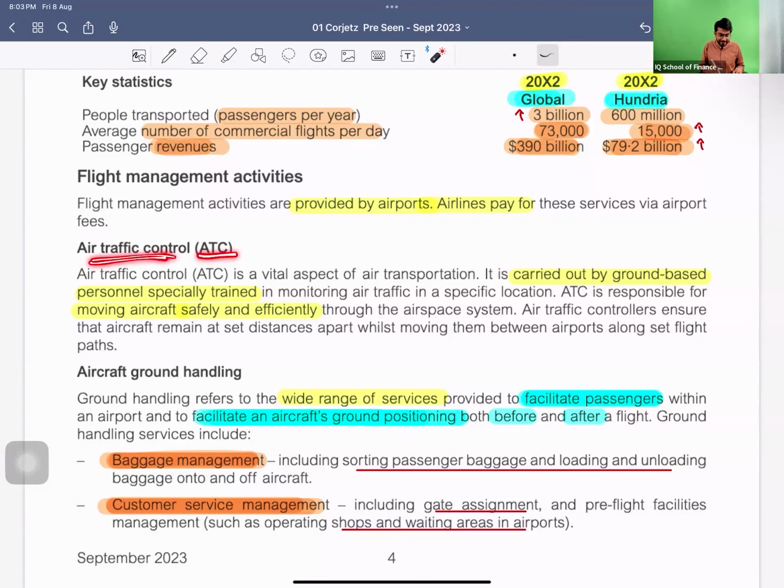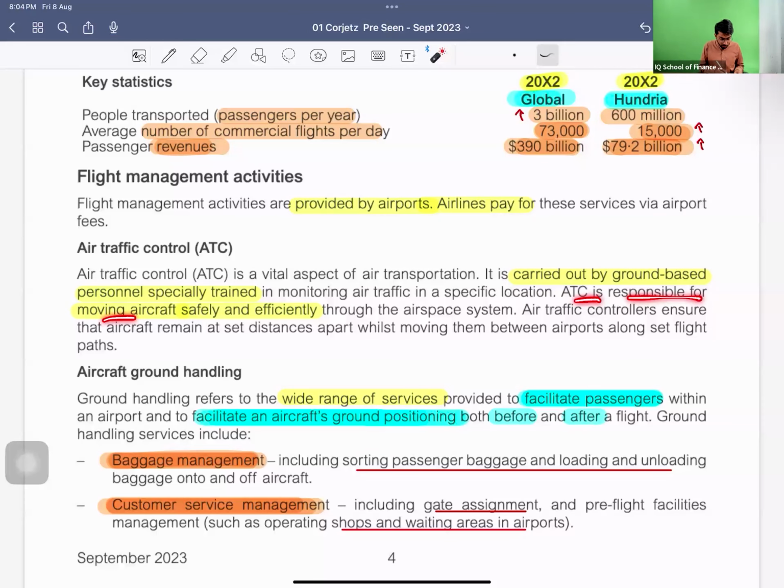The air traffic control, ATC. Air traffic control is a vital aspect of air transportation, obviously, because we all know that while you are traveling in the air, you do not have signals, you do not have roads, it's open air. But still you have to somehow manage the air traffic so that the planes do not crash into each other. So this is carried out by ground-based personnel, specially trained in monitoring air traffic in a specific location. Obviously, if you are not able to monitor or manage the air traffic, it will create a huge problem for the airlines or the aircraft which are flying.